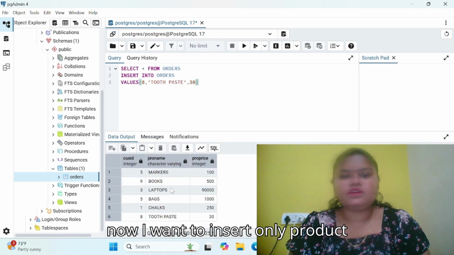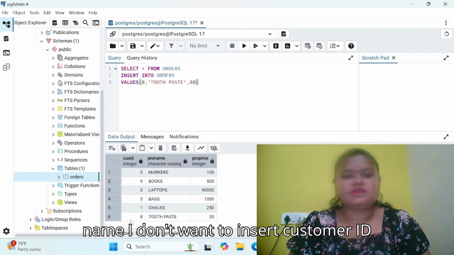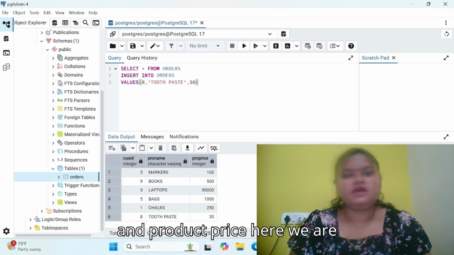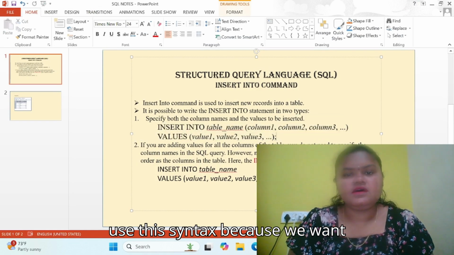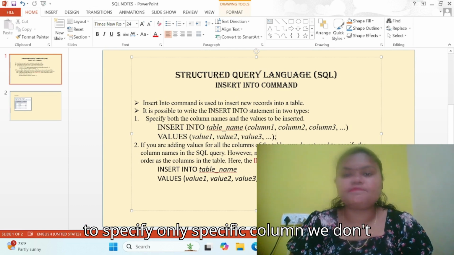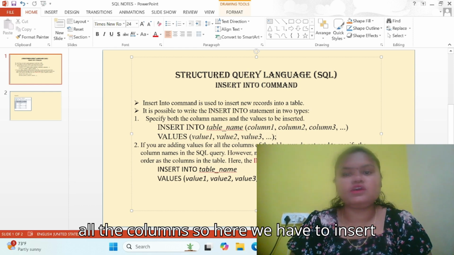Now I want to insert only the product name. I don't want to insert the customer ID and product price. Here we are going to use the other syntax because we want to specify only a specific column and not insert all the columns.